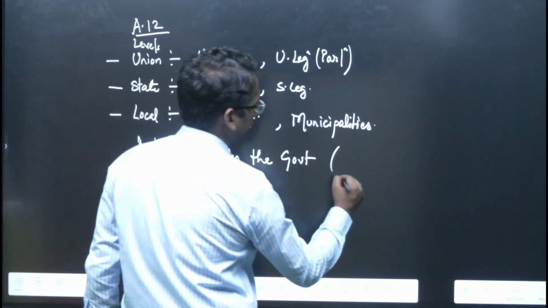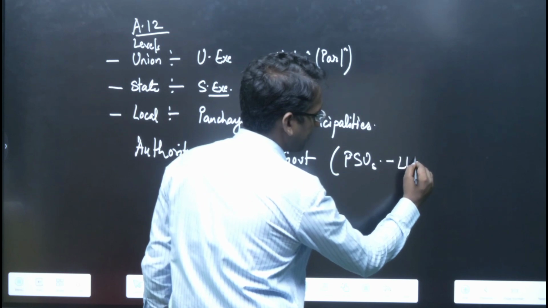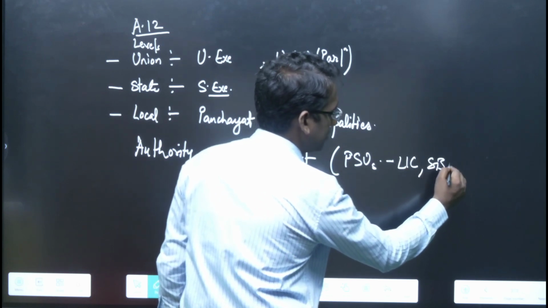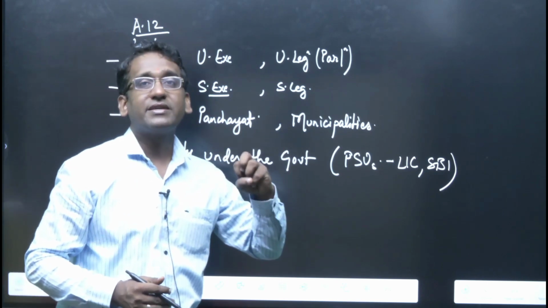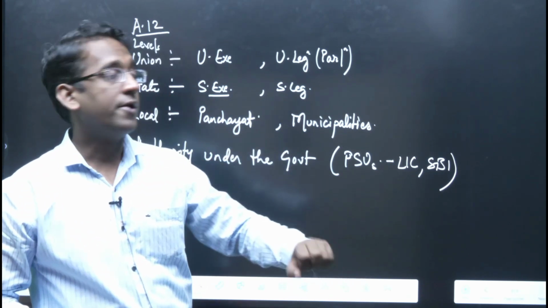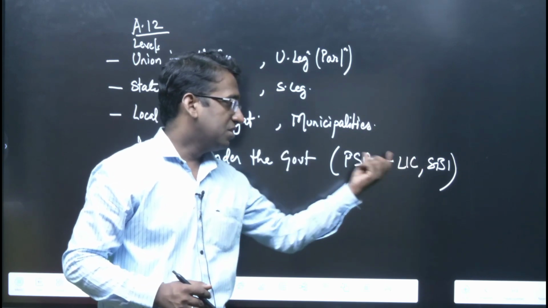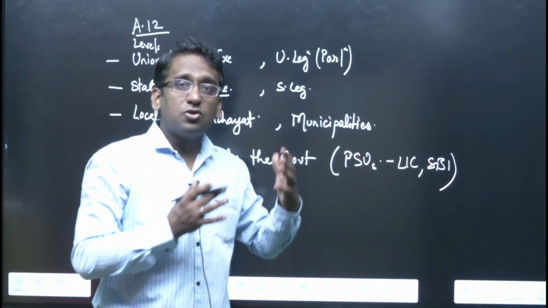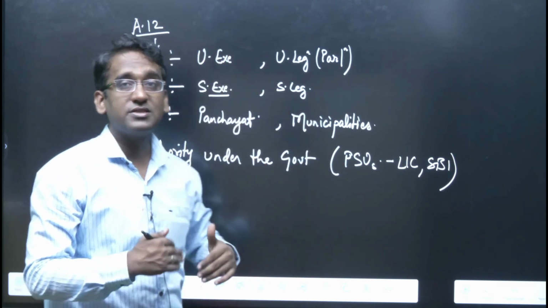For example, we have public sector units, PSUs, like LIC, like SBI. These are the public sector units which are under the control of government. Government exercises control, government holds the share, government provides finance. So by these means they are also state, because they are under the state, they are also termed as a state.